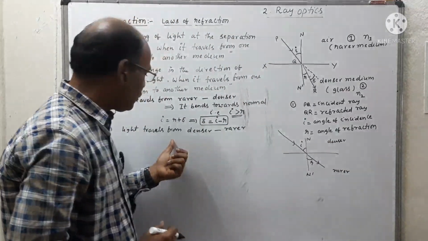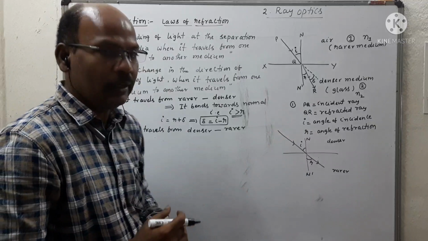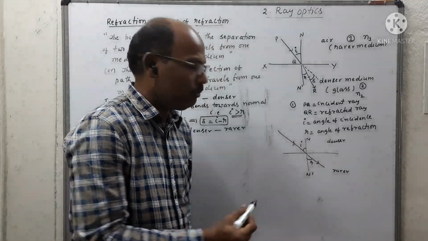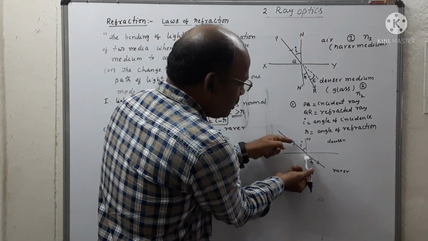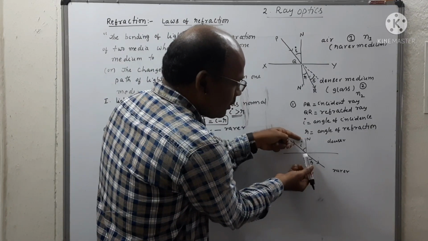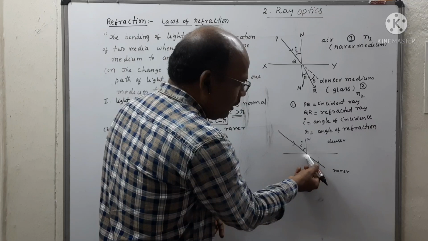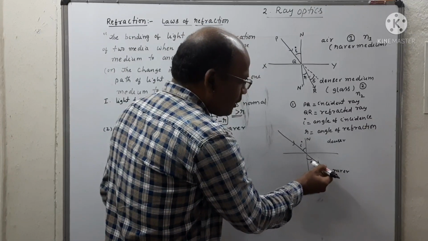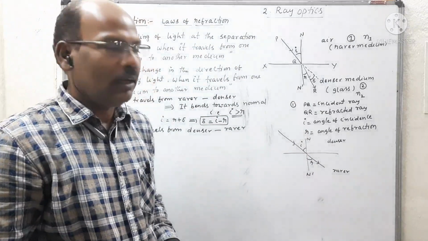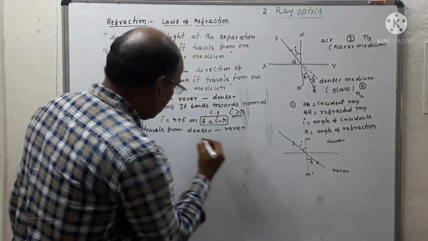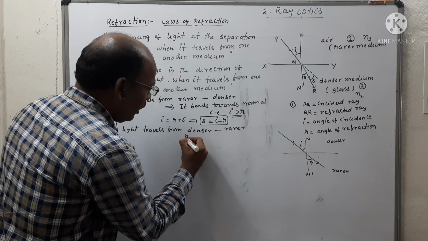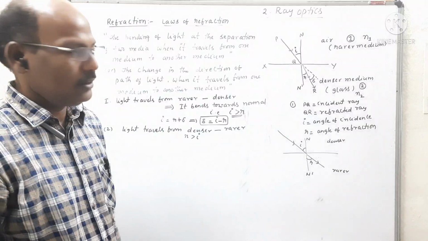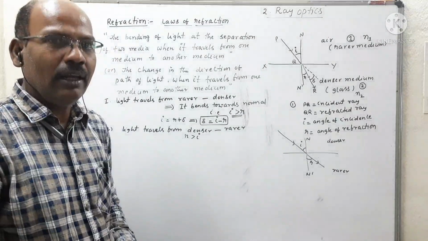In the second case, when light travels from a denser medium to a rarer medium, the refracted ray is always away from the normal. That means when the angle of incidence gradually increases, the ray goes gradually away from the normal. That means the angle of refraction is always greater than the angle of incidence. Then what is the deviation angle?